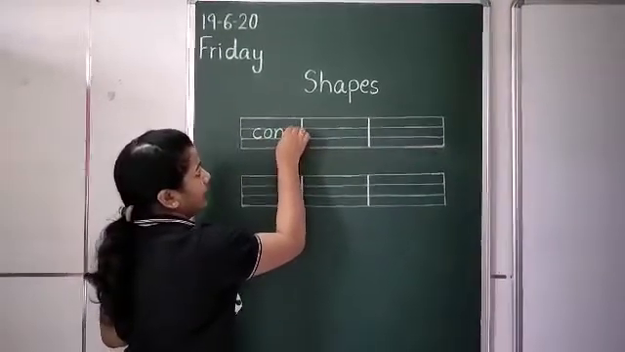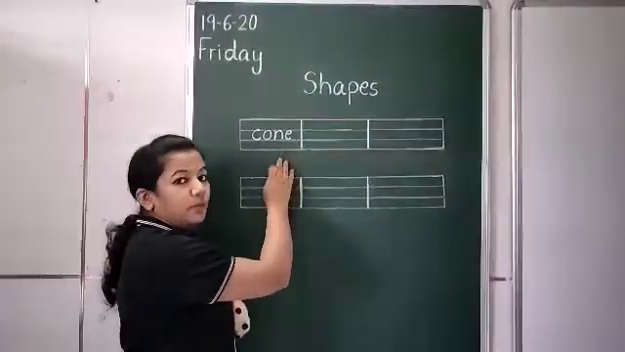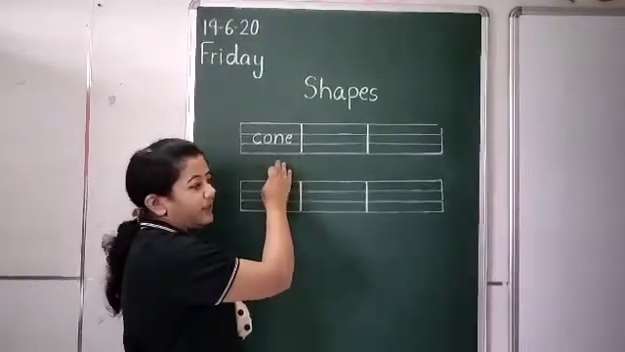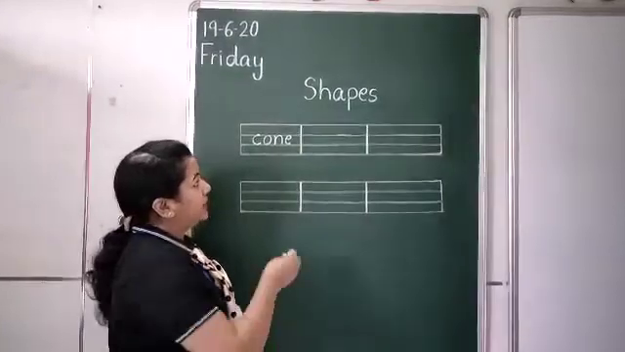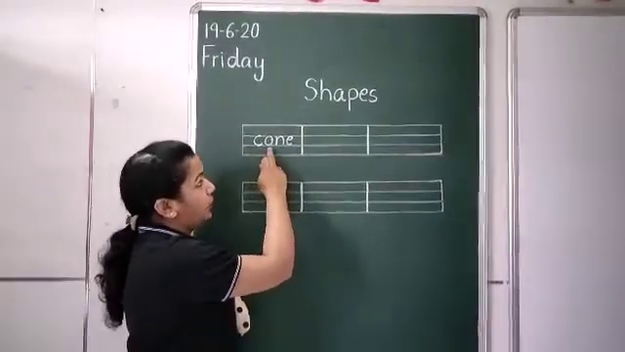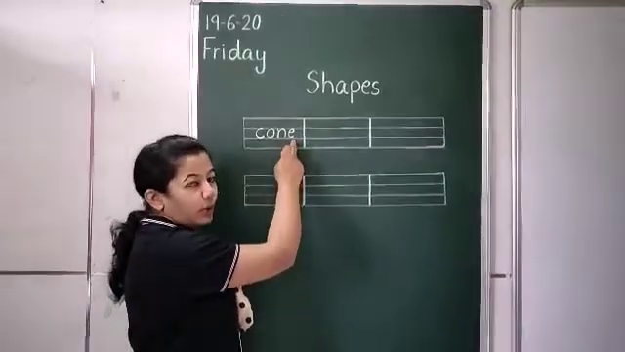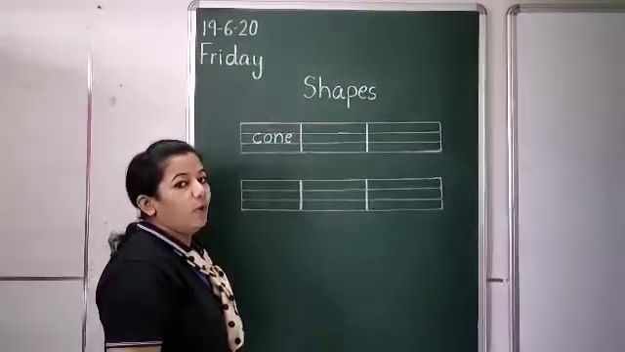C-O-N-E, cone. All letters should be in small. Okay, you are not going to write it in capital. Every letter should be in small. So repeat the spelling after me. C-O-N-E, cone. Okay, now the next spelling is of oval.